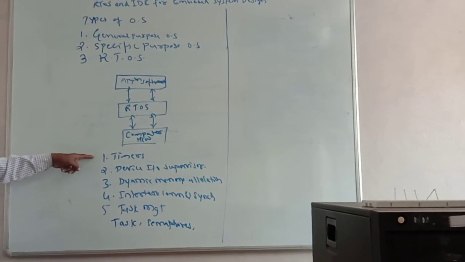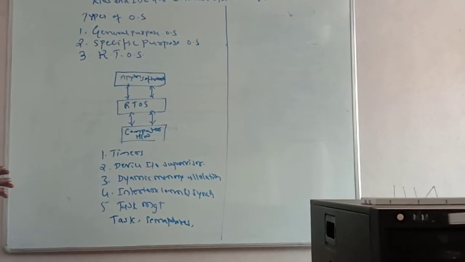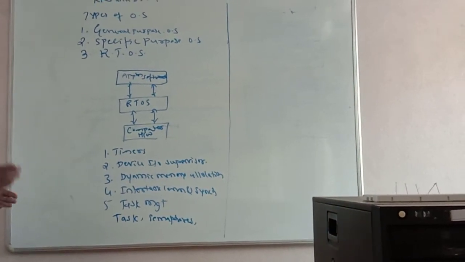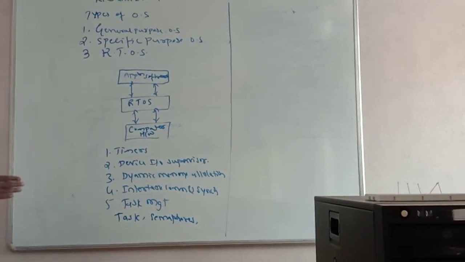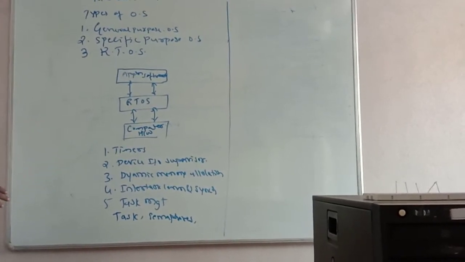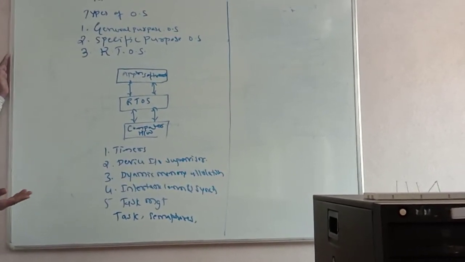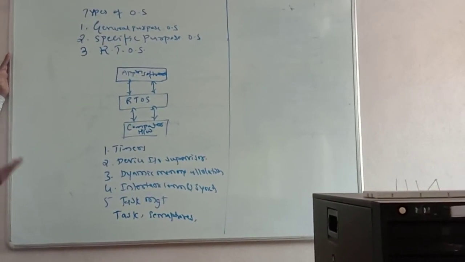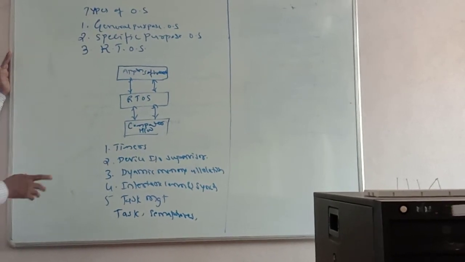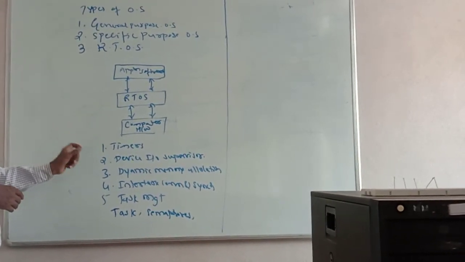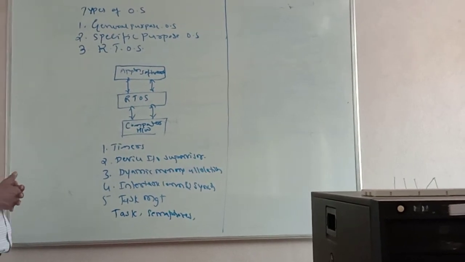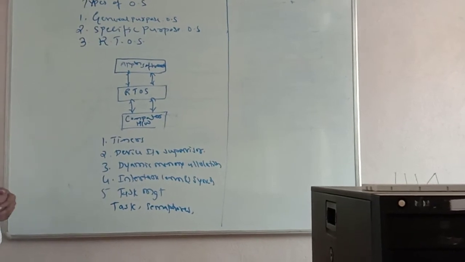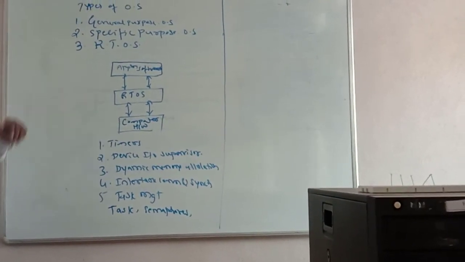What are the important parameters? Timers. Timer is most important. Whatever programs there are are divided into tasks: task 1, task 2, task 3. For example, temperature control is one task, humidity control is another task. So the program is divided task by task, into a number of tasks. Each task is fixed to a time check. Within this amount of time only, that program will be executed and you will get the result. Response is very quick. That's why timer 1, timer 2, timer 3 are all there in the RTOS.